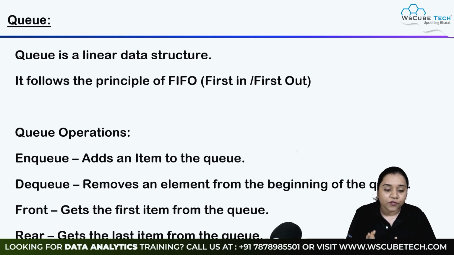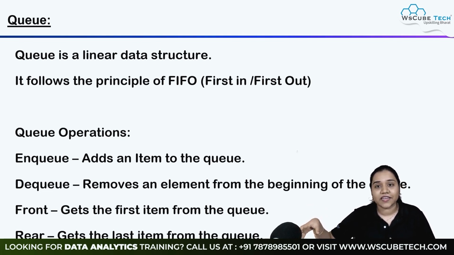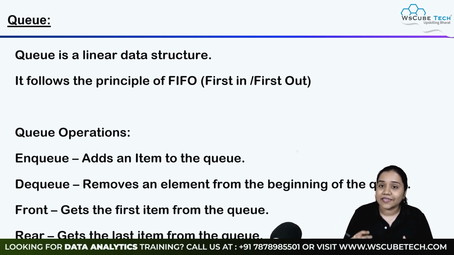At the same time, front gets the first item of the queue. Just like how peek was getting us the last item of the list, the front here will get us the first item of the list. Last is rear. Rear helps us get, just like how peek gets us the last item from the stack, similarly here rear gets us the last item from the queue.